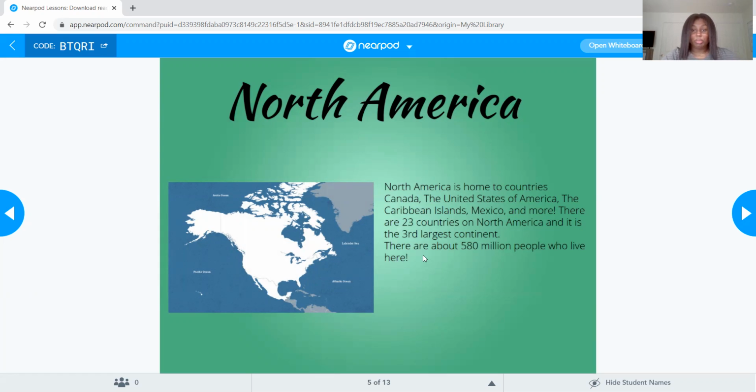North America is the 3rd largest continent in size out of the 7 continents. So there are 2 other continents that are bigger in size. All right, and the population of the entirety of North America is about 580 million people. So that's a lot, guys. 580 million people. Can you imagine how long it takes to count to 580 million? All right, let's go to the next slide. That was North America.